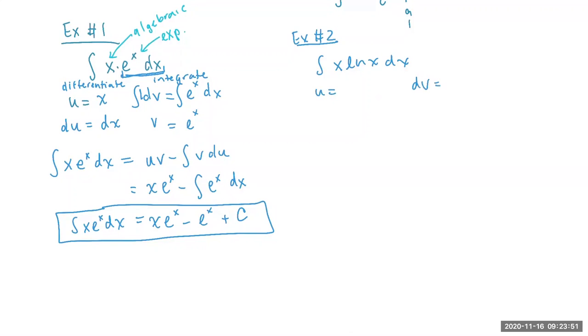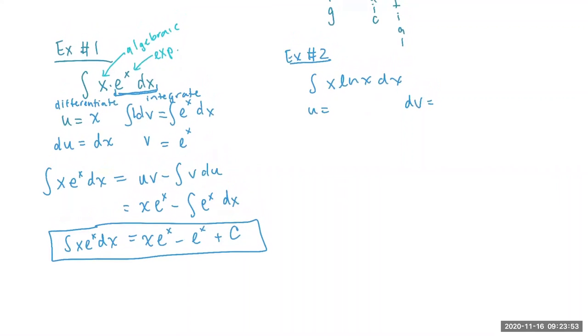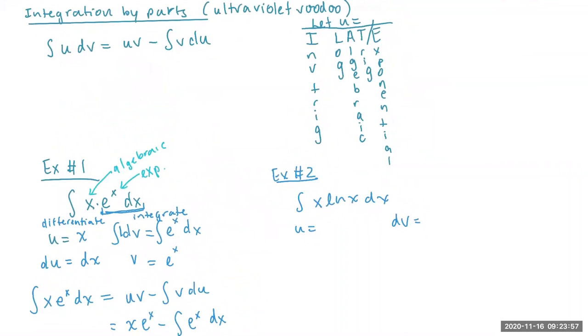Can you guys in the chat type out what you think you would let u be equal to according to the acronym above, left to right? What do you think u would be equal to? Remember that u is equal to the first function that you read, reading from left to right. So we see we have algebraic and we have a log function, right? So yeah, I see a couple of answers.